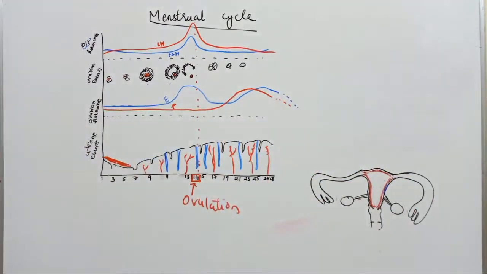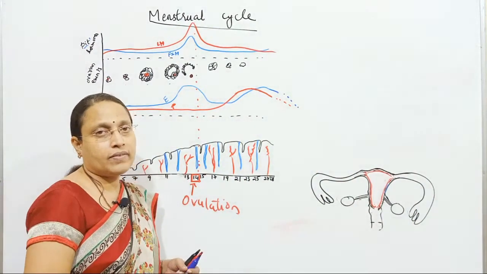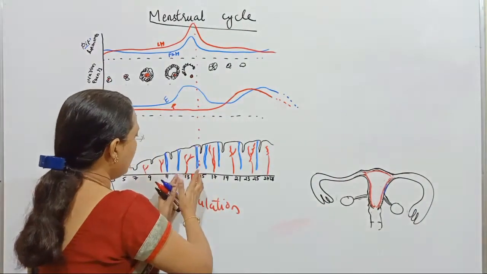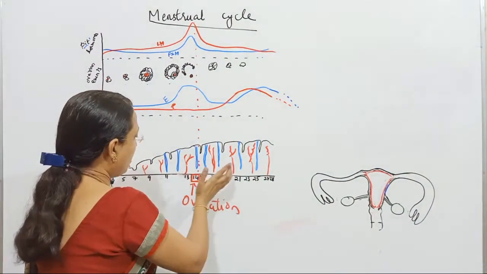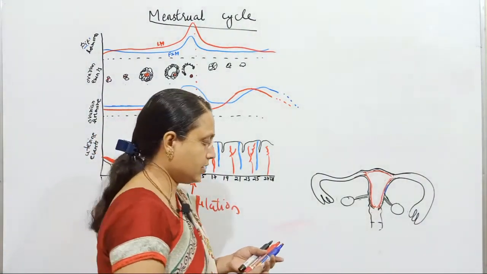Next, a very key event occurs in this phase, which is called the ovulatory phase. Based on this main event, the cycle can broadly be divided into pre-ovulatory as well as post-ovulatory phase.